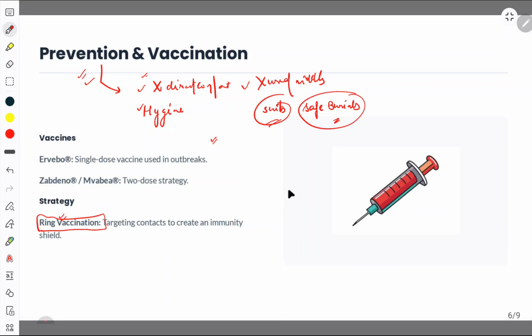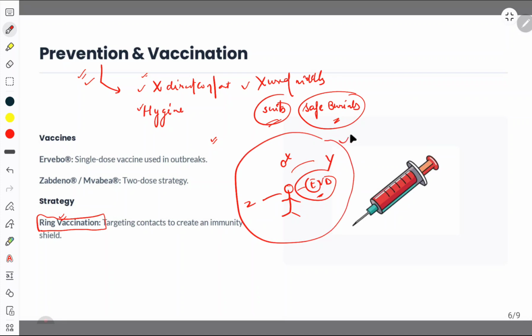So suppose I am the one who has been impacted by Ebola virus, EVD. What will happen? What ring vaccination says is that whomsoever was in my close contact will also be shielded, or immunity will be provided to those people also. Suppose I have a person X, and a person in direct contact with Y, Z. These will also be vaccinated.